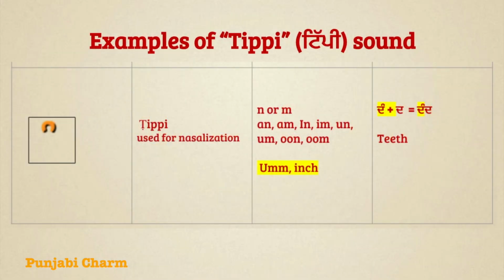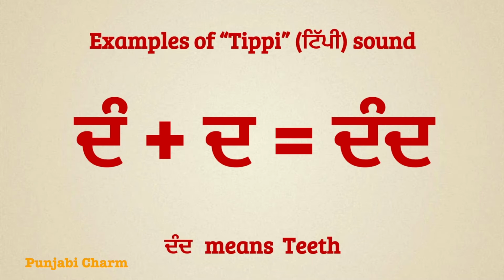Friends, in this video we will learn Tippi Matra words in Gurmukhi. In the first video of the Gurmukhi Matra series, we learned that Tippi is represented like this and Tippi is a nasal sound. And we learned a word Dand. Let's learn more words for Tippi Matra. The first word we will learn for Tippi Matra is Dand.